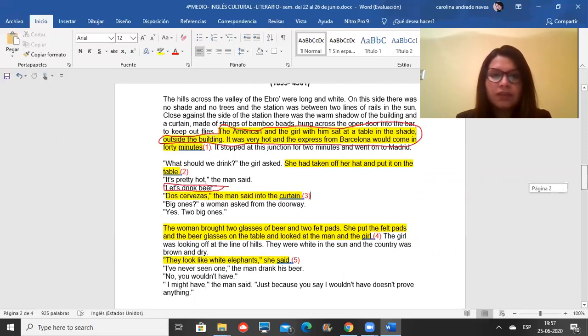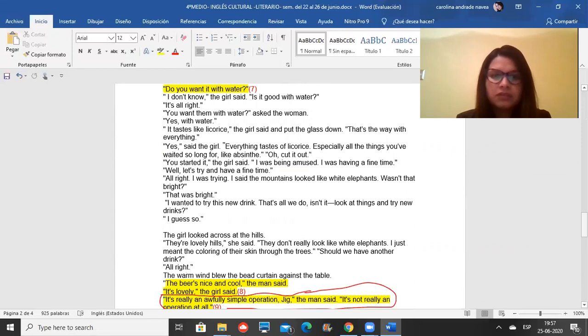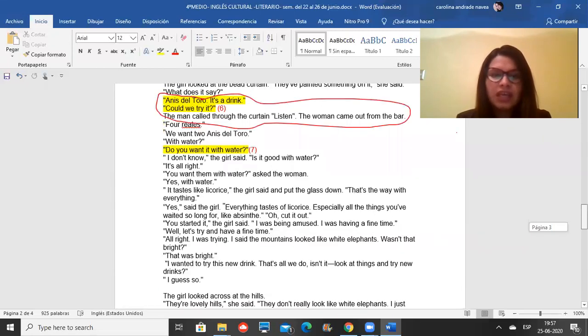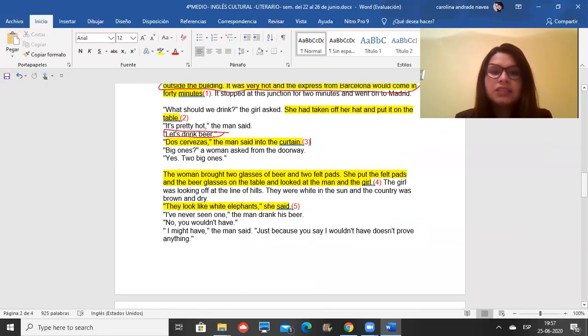So this is the first, second, third paragraph, I think. Yes, this is the third paragraph. And then we have to decide what is the main idea here. So there is a description here, 2 glasses of beer and a description of the woman. Then the girl was looking off at the line of the hills, okay? They were white in the sun and the country was brown. They look like white elephants. So that's what they are talking about. The action is to talk, and this is the starting of the conversation, okay?